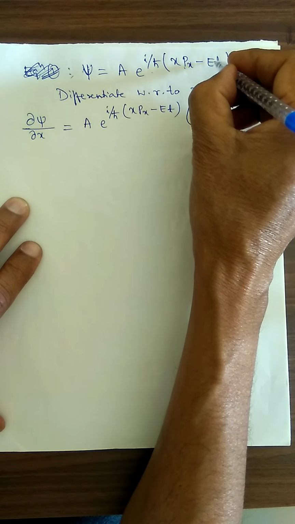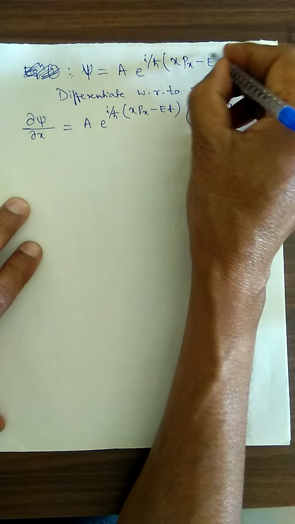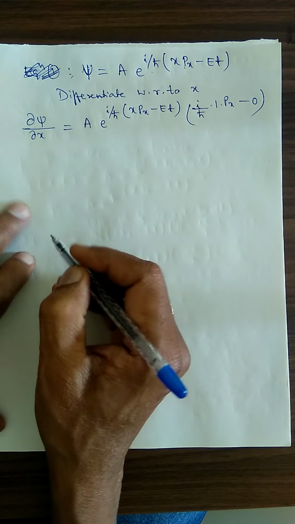Differentiation of Et with respect to x is 0.